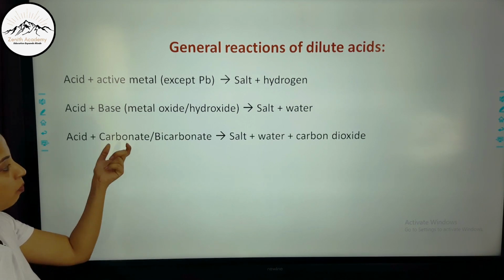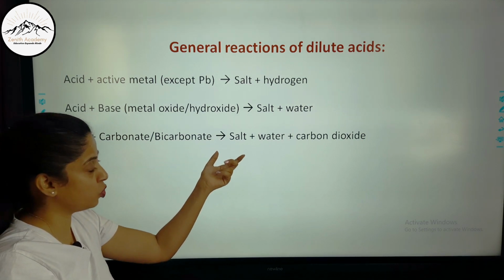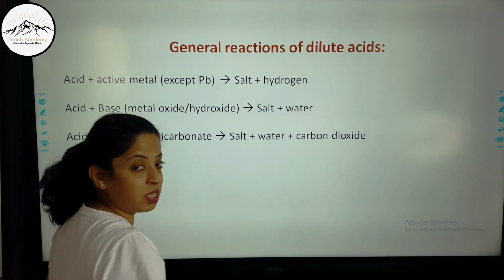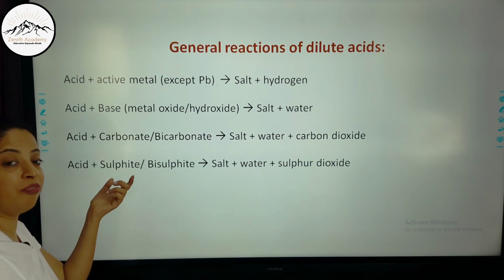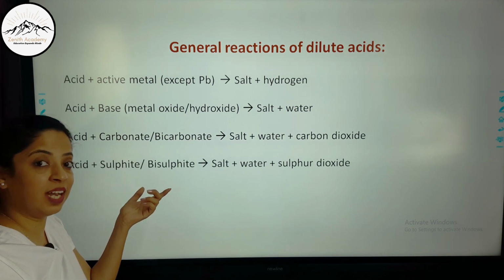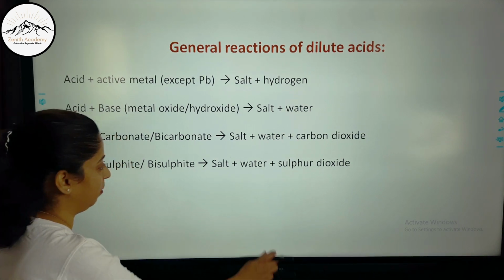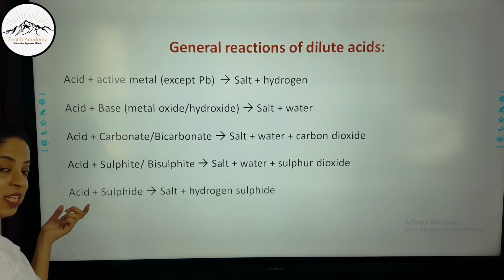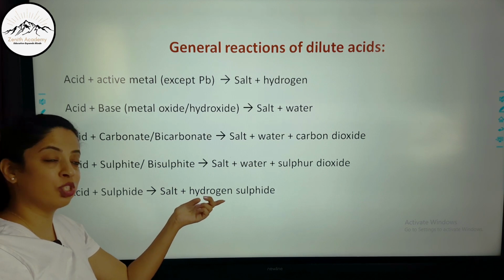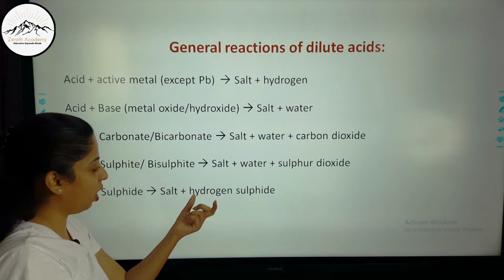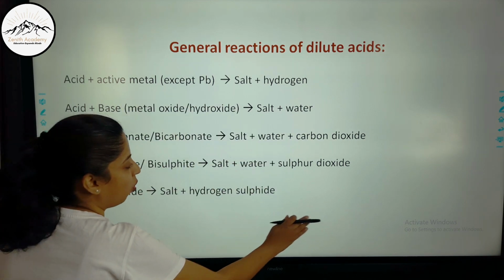Now when acid reacts with metal carbonate or bicarbonate, it will form salt, water and carbon dioxide. So just learn these skeletal reactions. Acid plus sulfite or bisulfite, that is SO3 2 minus, will form salt, water and sulfur dioxide. Now when acid reacts with sulfide, it will form salt and hydrogen sulfide gas, the pungent odor gas. So if you remember this structure, you will be able to write all the reactions.